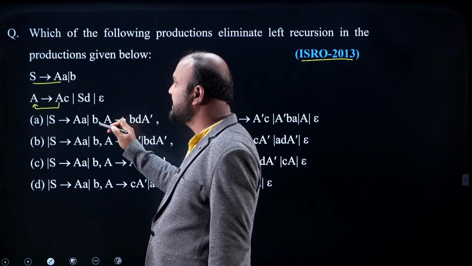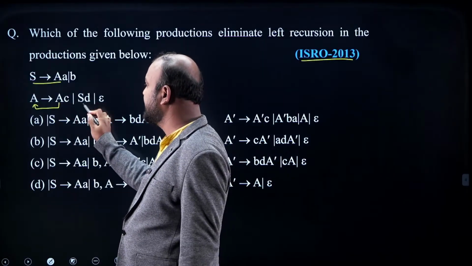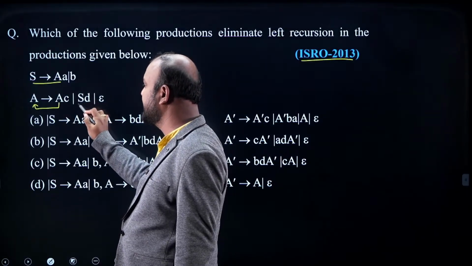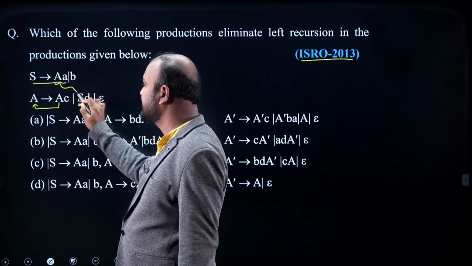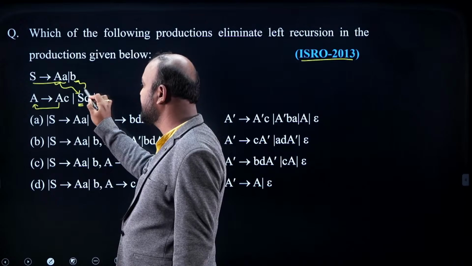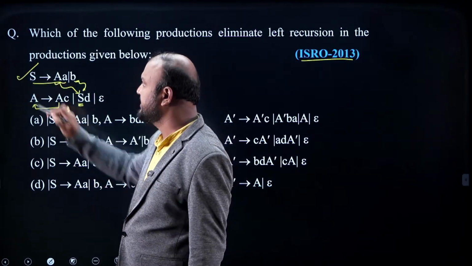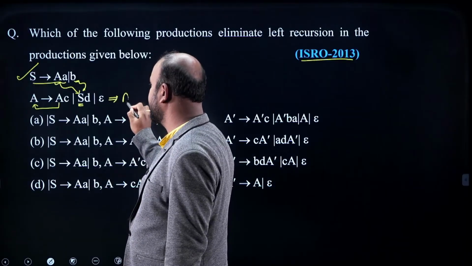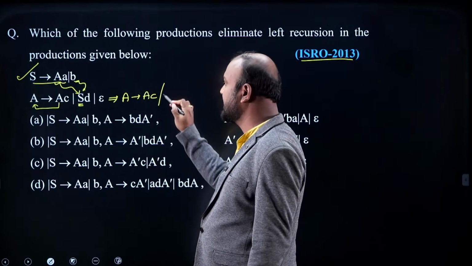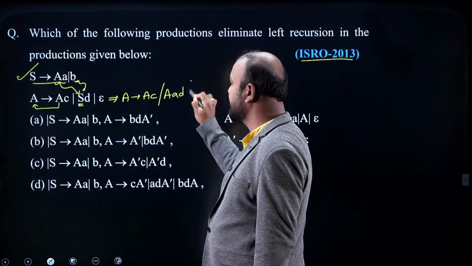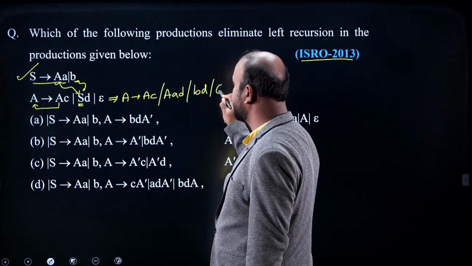Now what we have to do: direct left recursion is there with A, and A derives S, S derives A. So indirect left recursion is there. What we can do is, in place of S, write either A or B, so that indirect left recursion can be eliminated. We don't do anything with the first production, but the second one we can eliminate. A tends to AC, or in the place of S, if I use capital A small a, I get AAD. In the place of capital S, if I get B, BD or epsilon is possible.